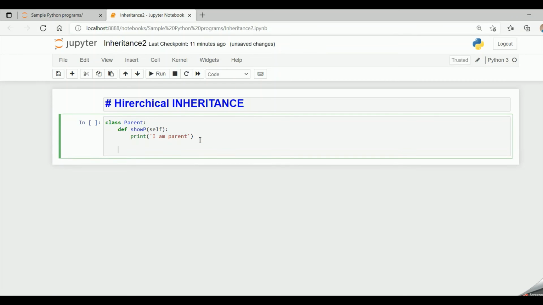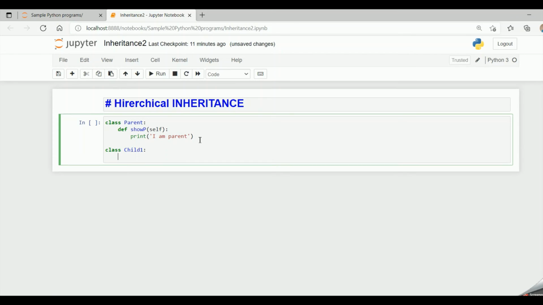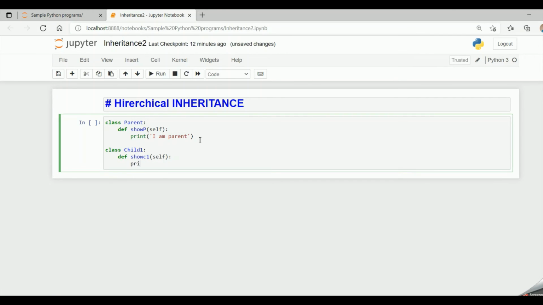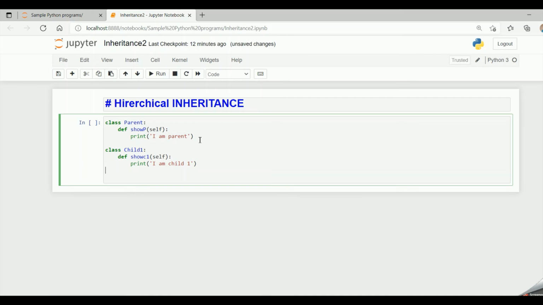Now let me have more than one derived class which inherits from the same parent class. So let me have child1, def show c1, self, print I am child1, and this child1 inherits the parent class, so we have to pass parent class as the parameter.